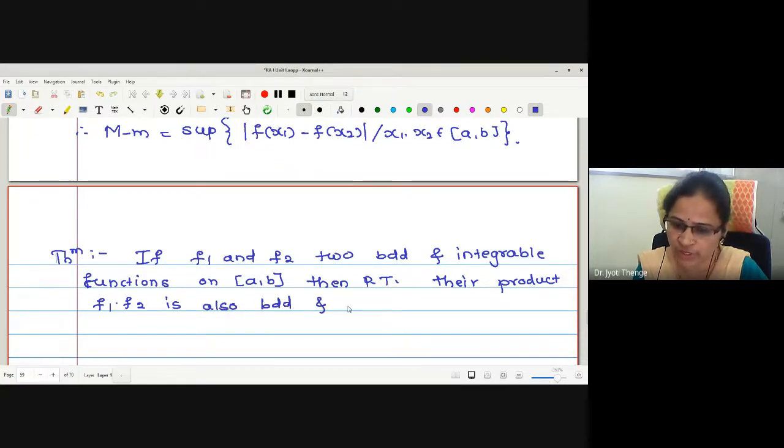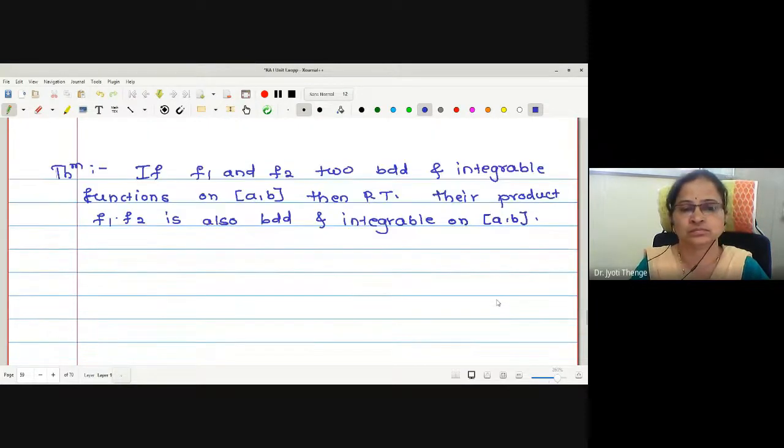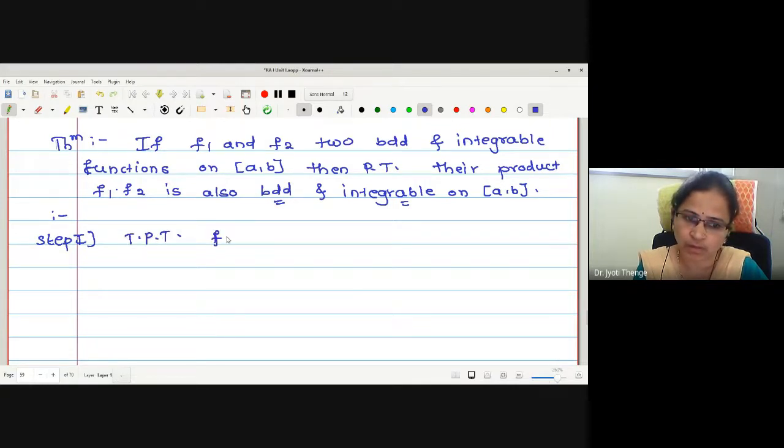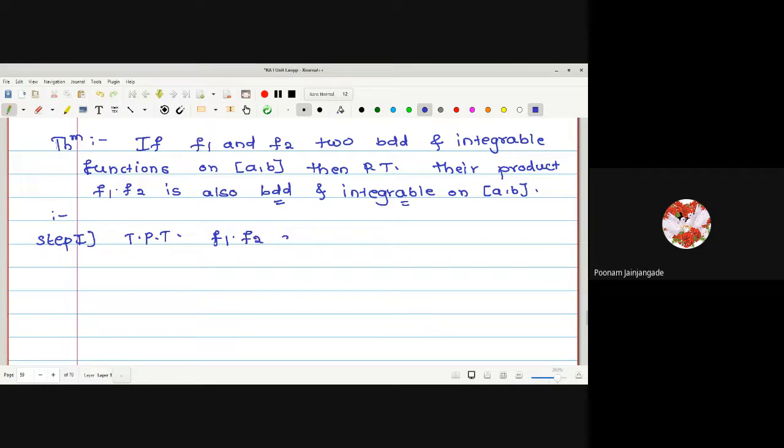What about boundedness? Is the product of bounded functions always bounded? Because it is asked to show it is bounded and integrable, therefore two steps we have to follow. Right? What will we do in the first step? Prove f1 f2 is bounded on closed interval AB.